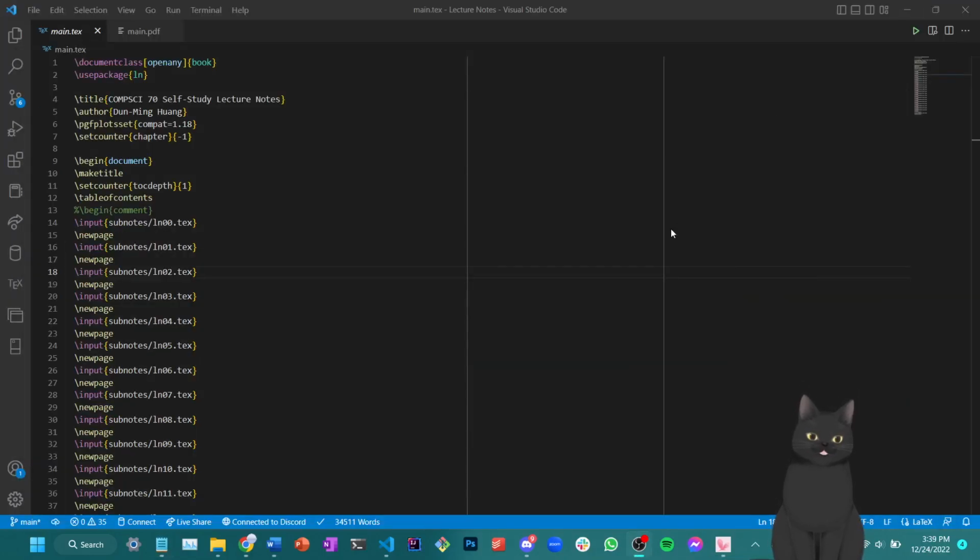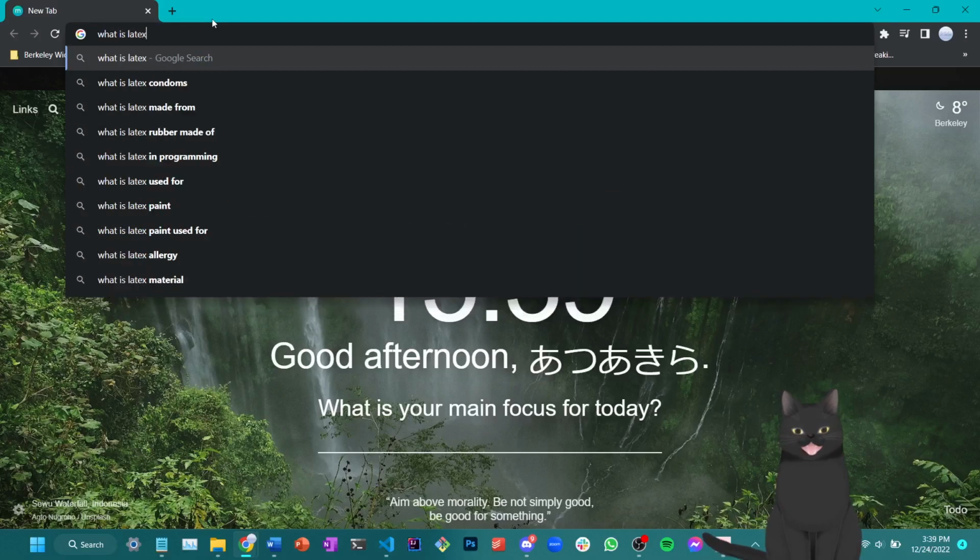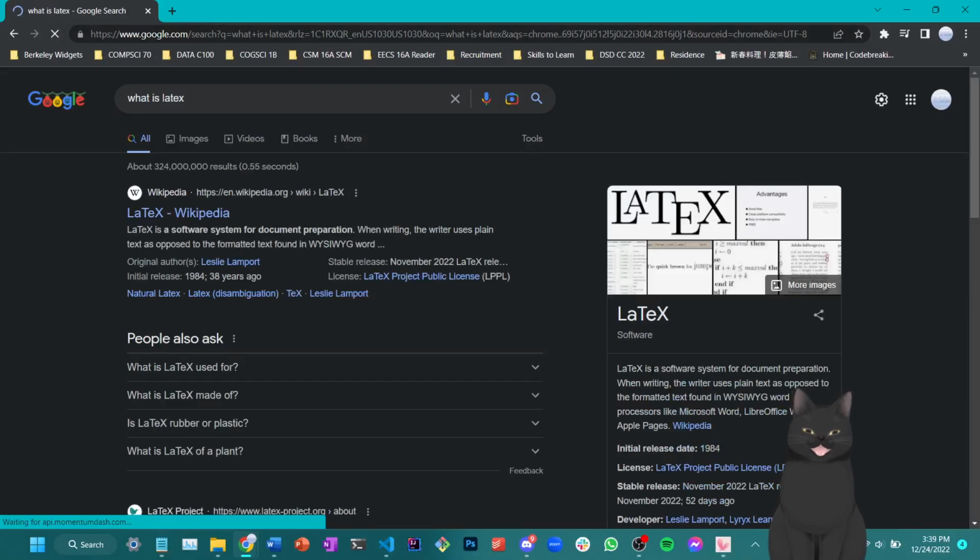So that being said, let's get started with what is LaTeX and why will we use LaTeX. Best way to find out what is LaTeX is by Googling it, and we can then immediately see a Wikipedia page saying that LaTeX is a software system for document preparation. The software system part, we'll talk about it later. When writing, the writer uses plain text as opposed to the formatted text found in WYSIWYG word processors, like Microsoft Word, which we'll also compare later as a substitute product of LaTeX.